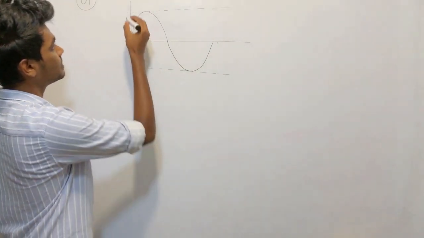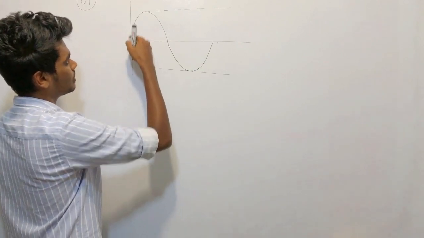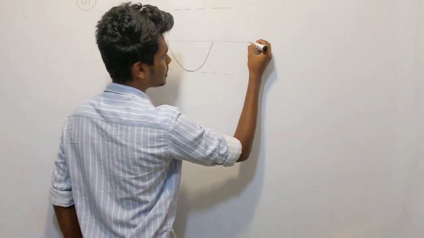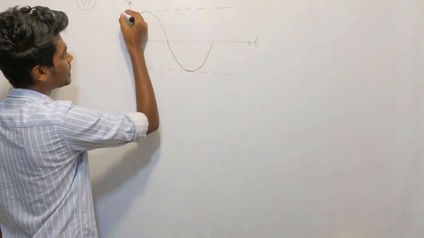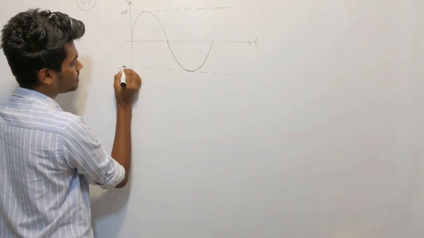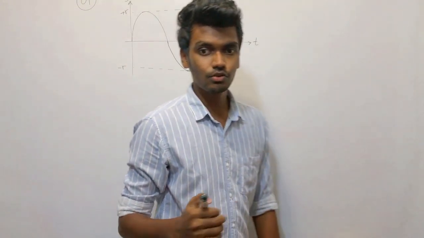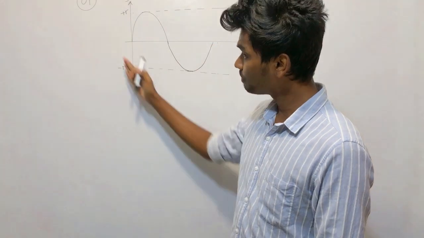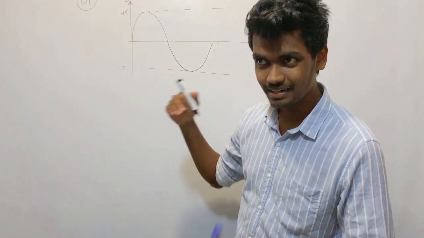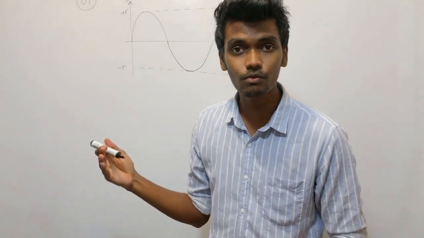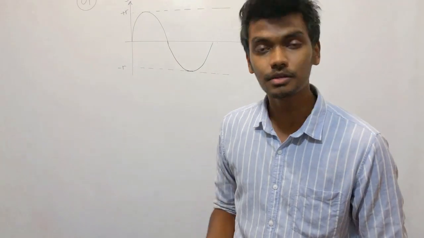Right. So this is what graph? Displacement time graph, right? So this is the plus amplitude, and this is the minus amplitude, the maximum amplitude and the minimum amplitude, right? So to represent this kind of a motion, it will be easy. This is a displacement time graph of a simple harmonic motion.